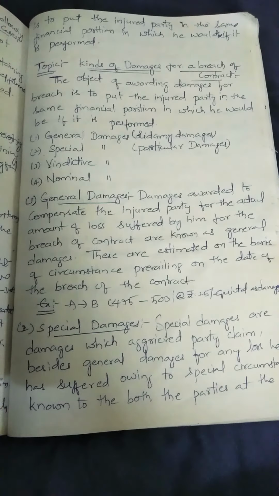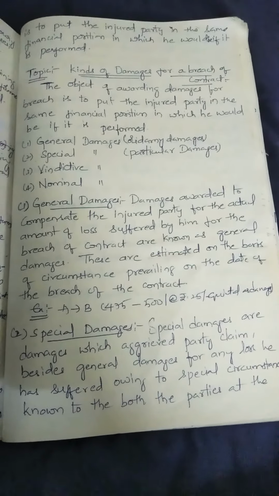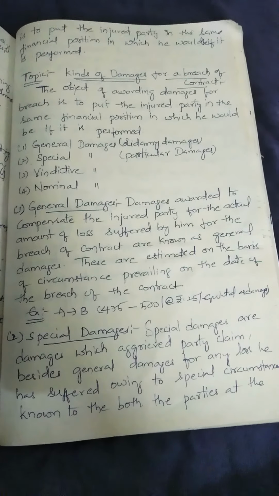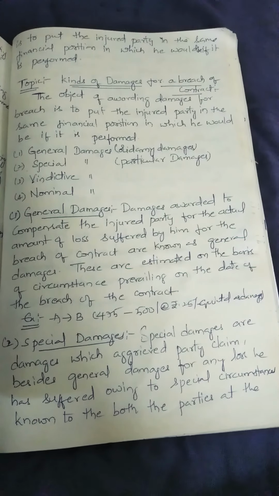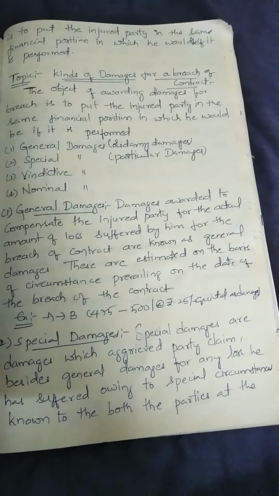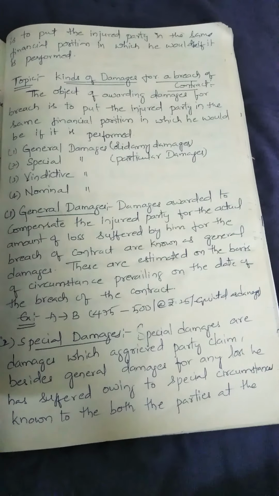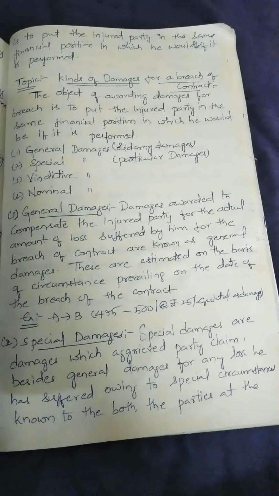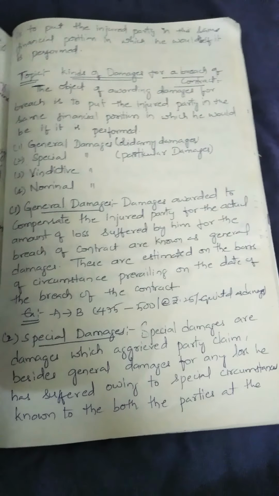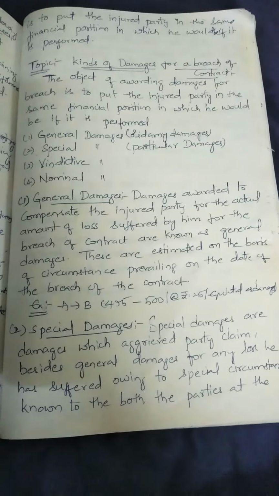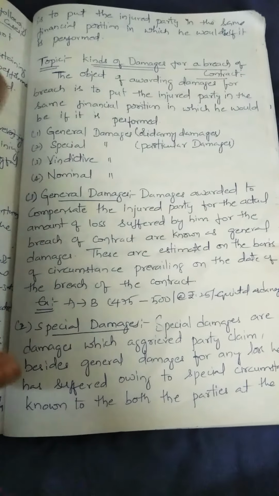So basically, damages are the monetary compensation allowed to the injured party, the aggrieved party, by the court for the loss or injury suffered by him. Whatever injury or loss he suffered due to the non-performance or failure of performance of the other party, that compensation is called damages. So this is the introduction.